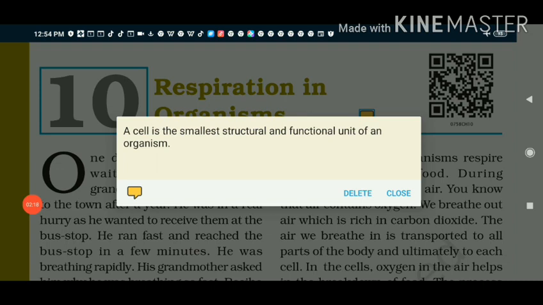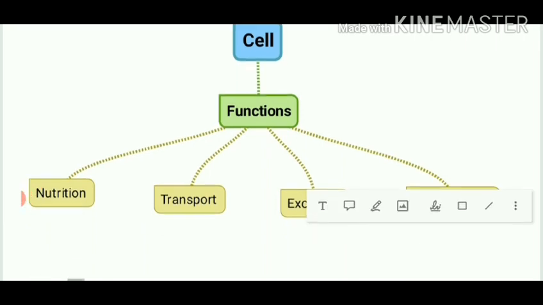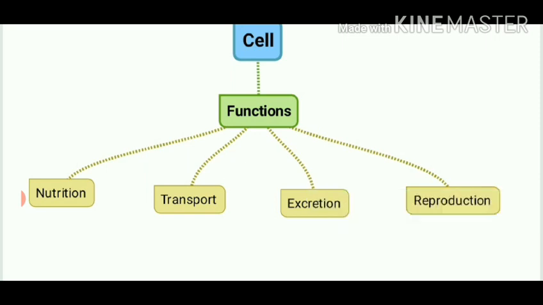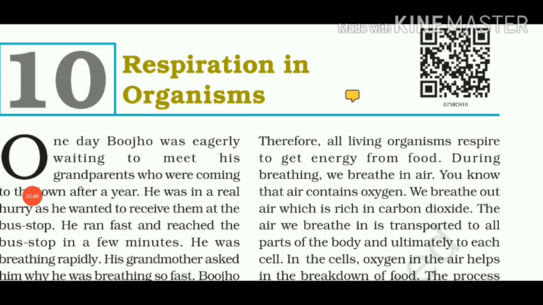Now what do we mean by cell? Cell is the smallest structural and functional unit of an organism. Each cell of an organism performs certain functions such as nutrition, transport, excretion, and reproduction. To perform these functions, cell needs energy. But where does this energy come from? Answer to this question is respiration.